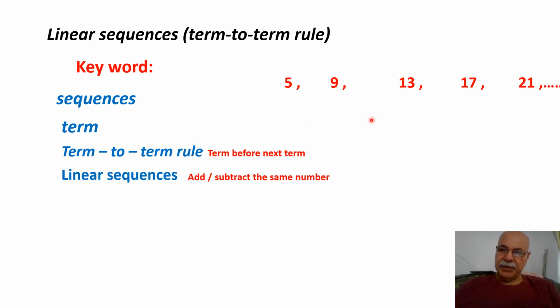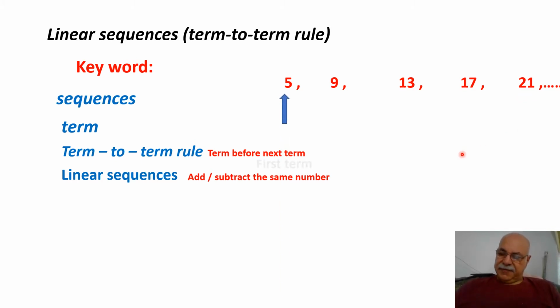The number you see is the same each time. That's why the term before to the next term increases by this. This is the term rule for a linear sequence: add or subtract. Here we add 4: plus 4, plus 4, plus 4, and so on.